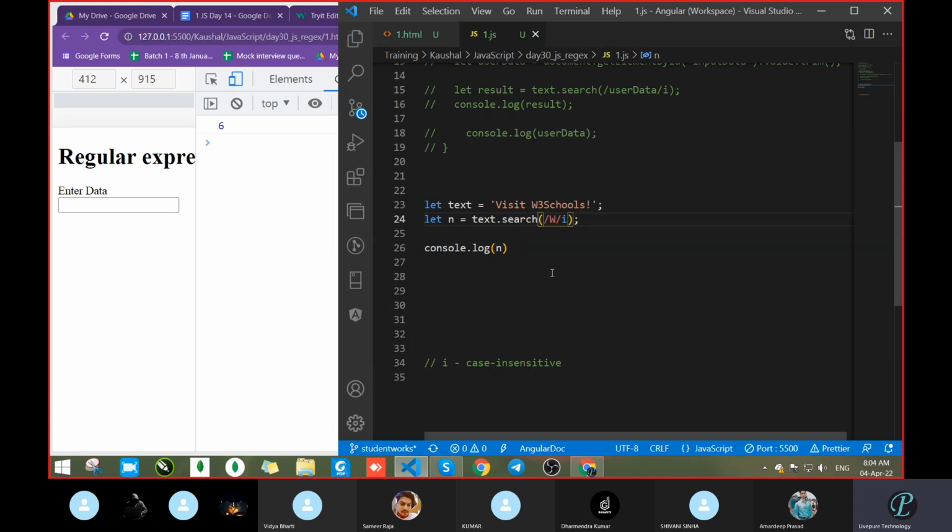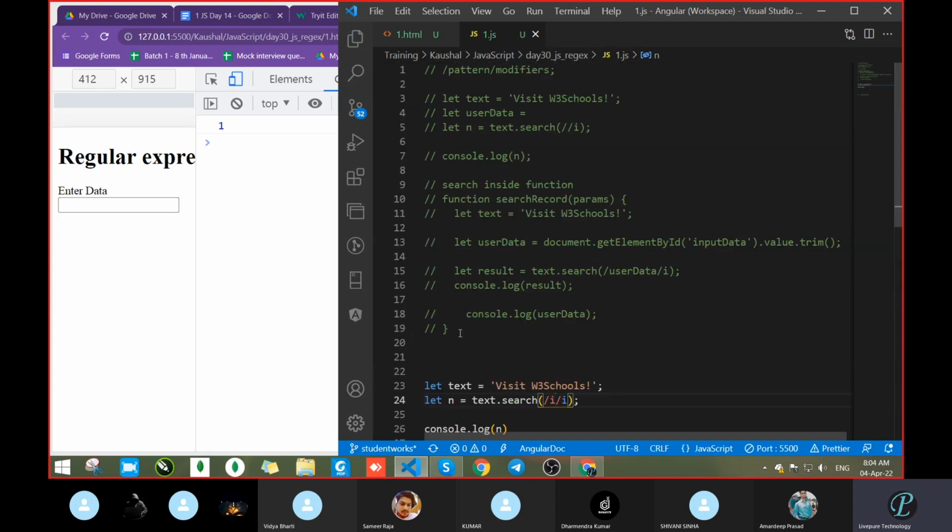So it gave 6, the same position. The same thing we want from the user end. When you pass any data, suppose we passed V, what is the position of V? It's the starting position, so it gave 0. We had passed a capital letter, now we search for the small letter, and we got 0. Go with the next one, I search, it will be at the first position, correct. What we are trying to do is we are hard coding the value, whatever you are searching, but I don't want it like this, I want it from the user end. That's why we wrote this line of code.